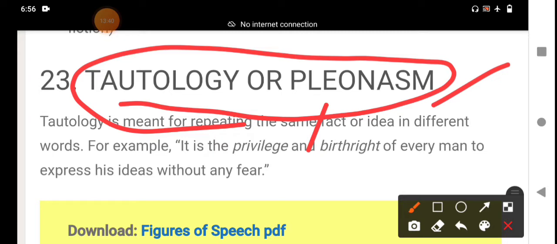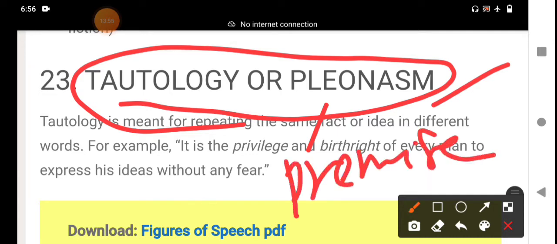Pleonasm, that means the statement is always true. A tautology is a logical statement in which the conclusion is equivalent to the premise, P-R-E-M-I-S-E, premise. What is the meaning of premise? A statement that an argument claims will induce a conclusion. It is an assumption that something is true. That is the meaning of premise.